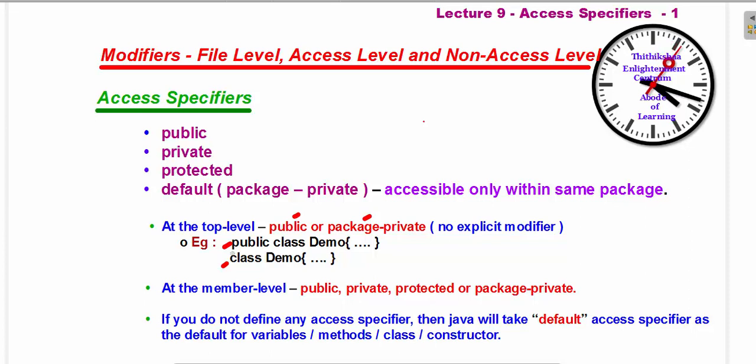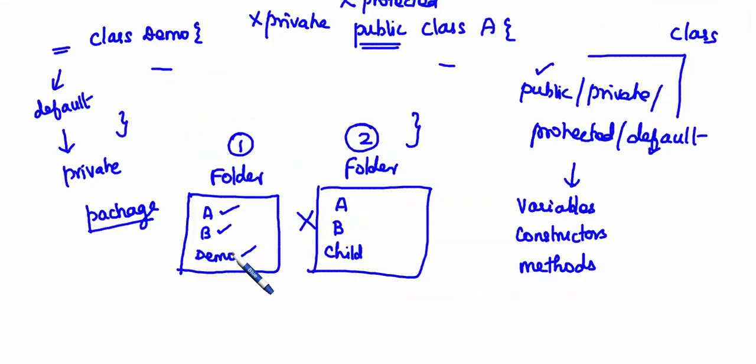you can give public, private, protected, or package private. Package private is nothing but you are not going to give anything. Either public, private, or protected, you are going to write simply as you wrote class.